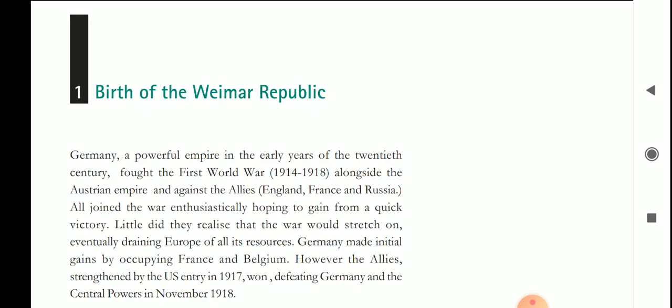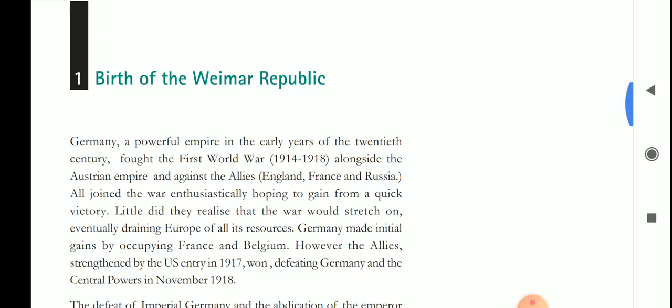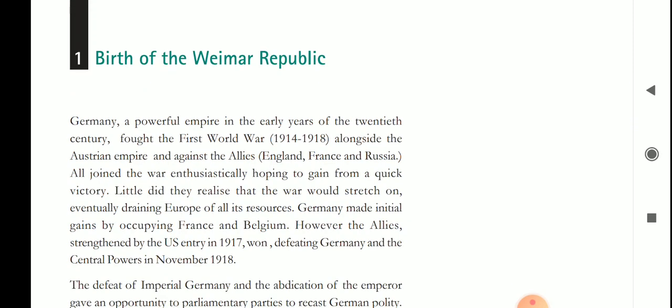Here, students, there were two groups, two powers. One was the Allied group, which was the winner, and another one was the Axis group, which was also known as the Central Powers, which was the loser. The countries in the Allied group were Russia, France, UK, and USA. In the Axis group, there were three countries: Germany, Japan, and Italy. And Hitler was the leader of Germany.